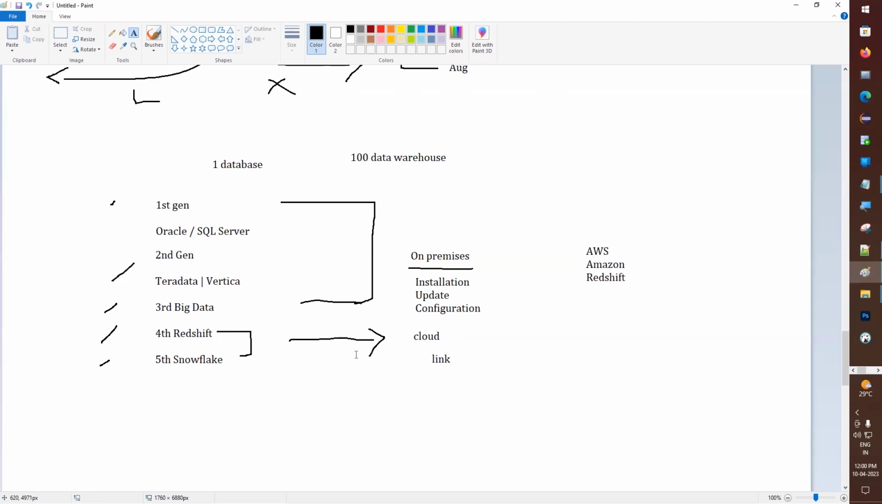So this is the difference between on-premises and the cloud. Instead of installing these things, we don't have to install, so we can directly access them.